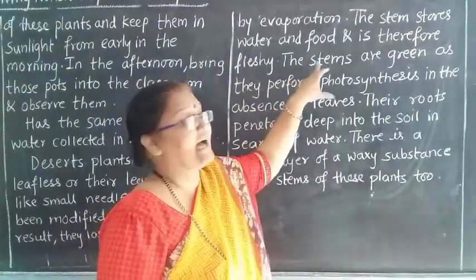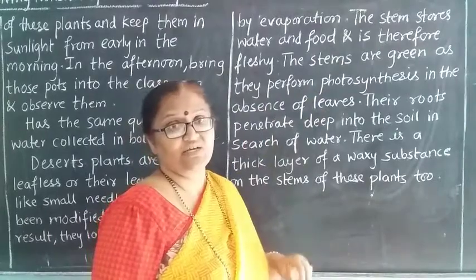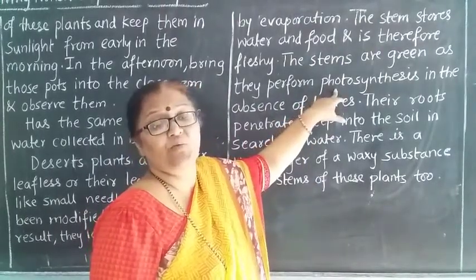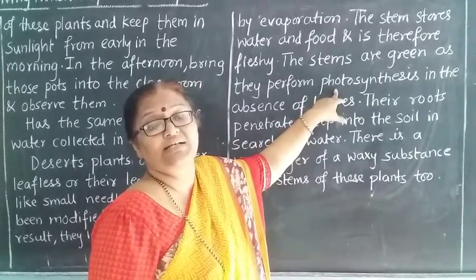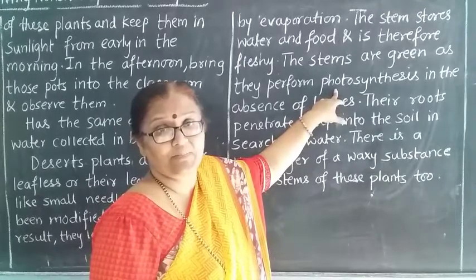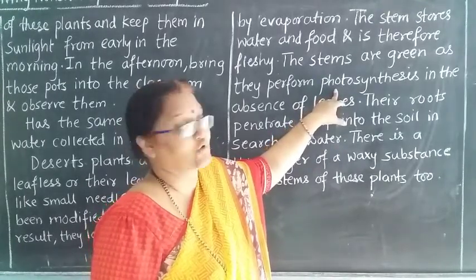The stems are green as they perform photosynthesis. Photosynthesis is the process of formation of food, in which the plant prepares its food with the help of carbon dioxide, water, sunlight and chlorophyll.